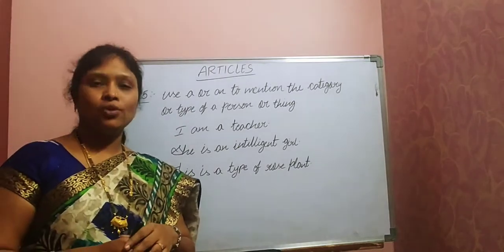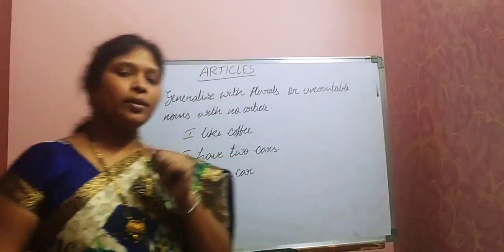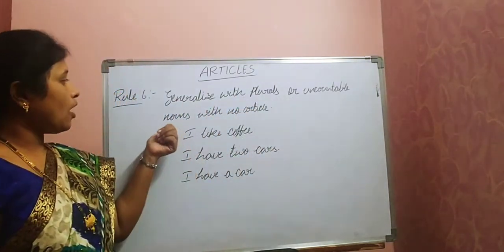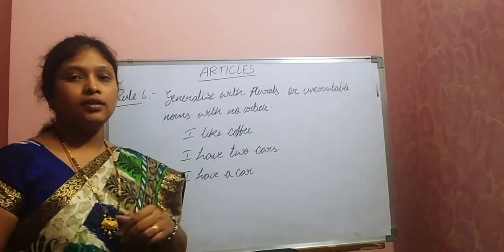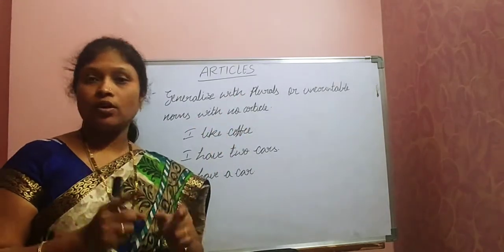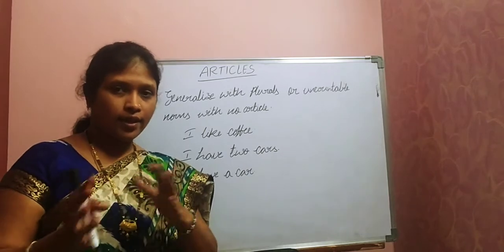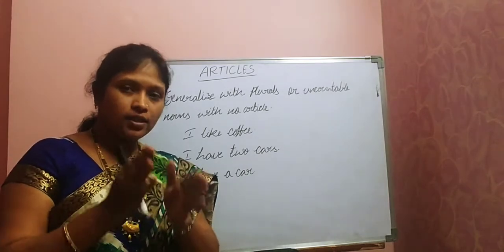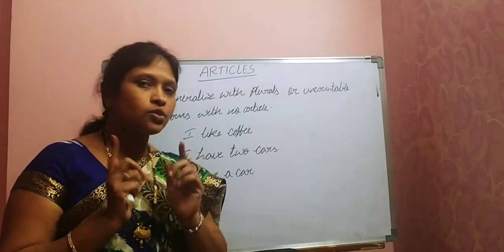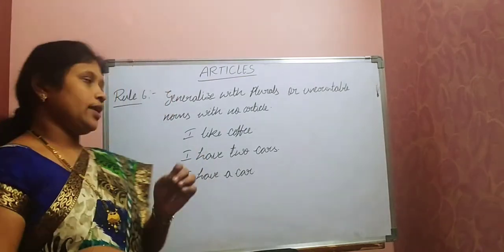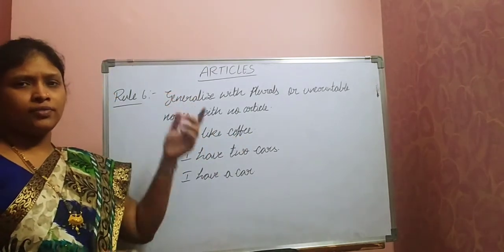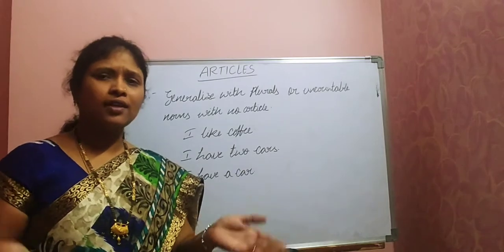Now let's see rule number 6. Generalize with plurals or uncountable nouns with no article. See here, before uncountable nouns we should not use any article. Yesterday itself we have learned that. So that is where we should not use an article, meaning before uncountable nouns we should not use any article. For example, I like coffee. Here it is a generalization. In general, I don't like coffee.